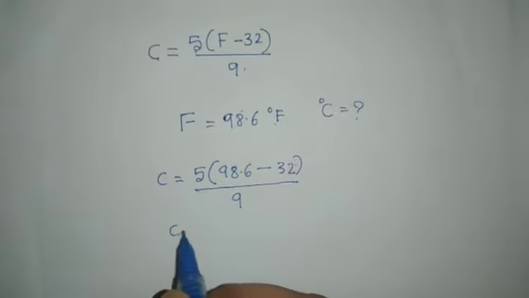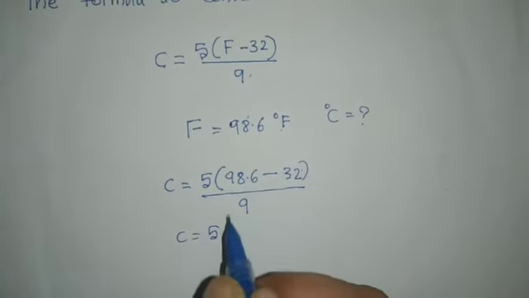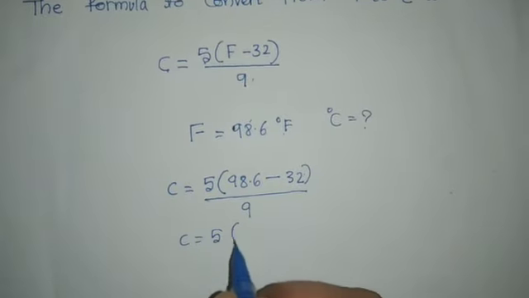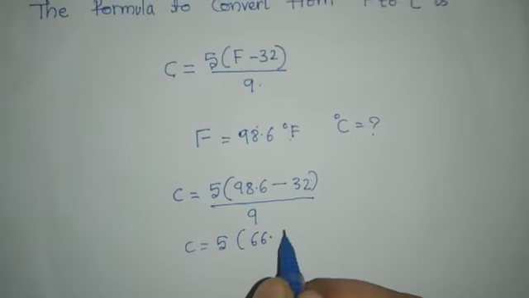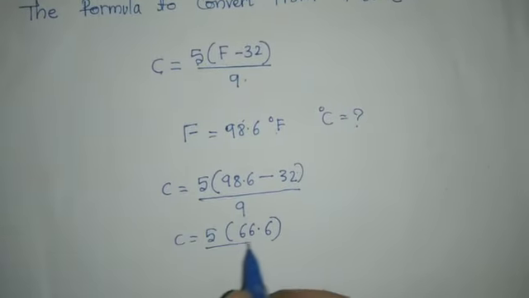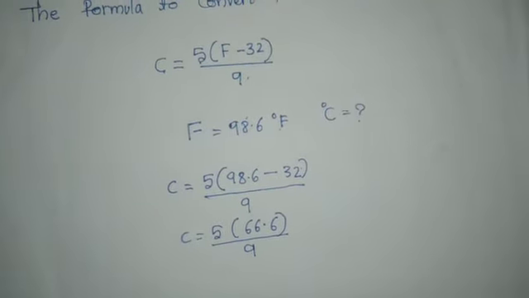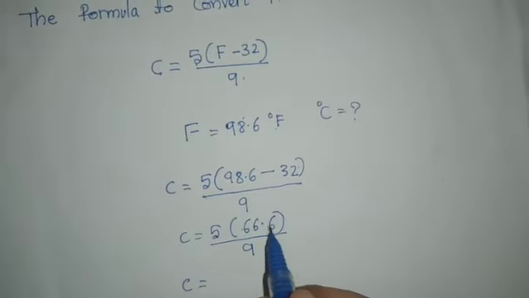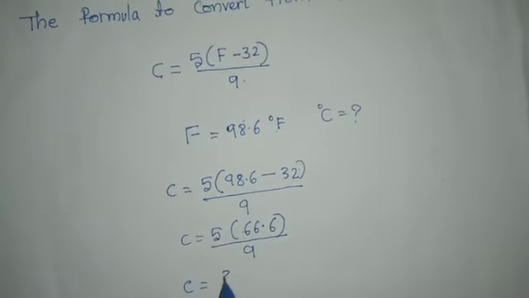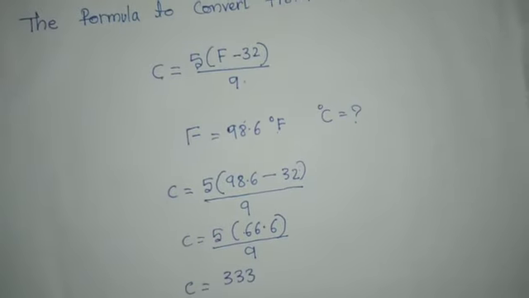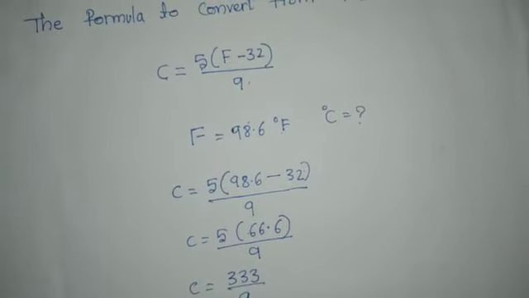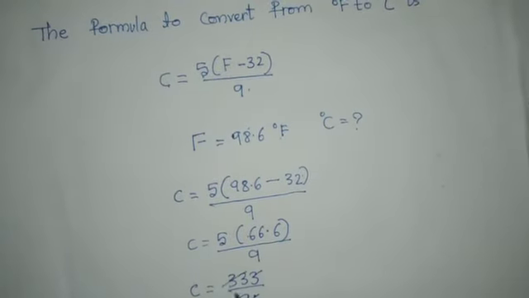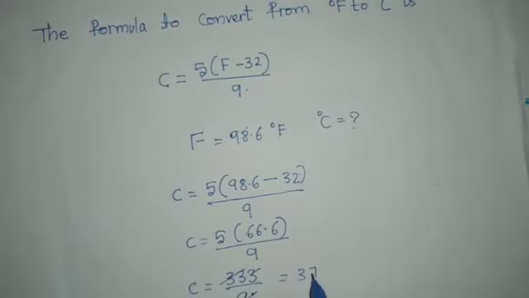So C is equal to 5 into (98.6 minus 32), which comes to 66.6, divided by 9. Next step, C is equal to 5 into 66.6, that is 333 by 9. If you divide this, you'll get 37.